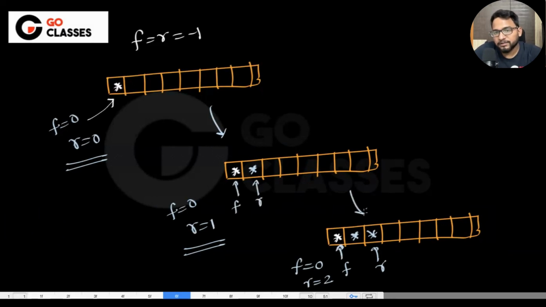Now these are the subsequent NQs. Now where are the elements? In between front and rear, right?